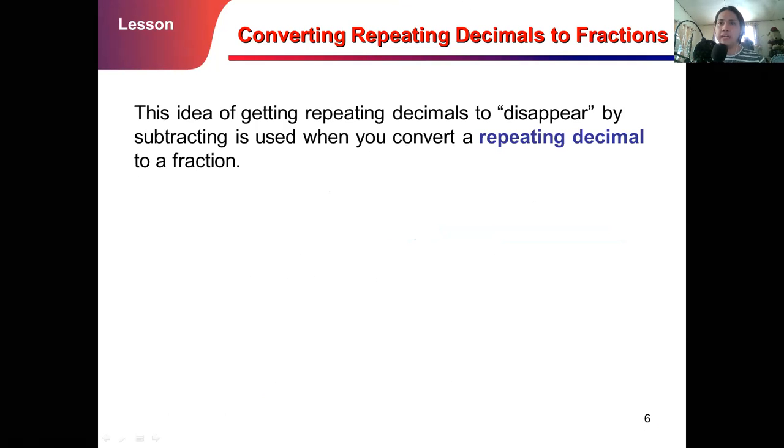So the idea of getting repeating decimals to disappear, class, is by subtracting. It is used when you convert a repeating decimal to a fraction.